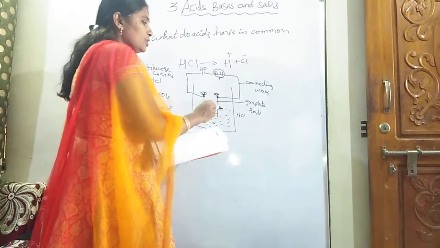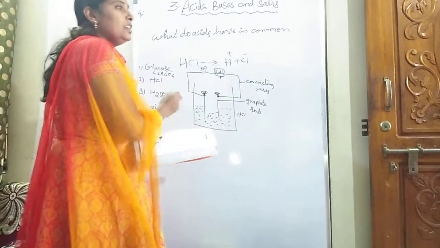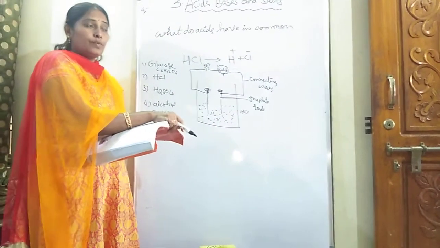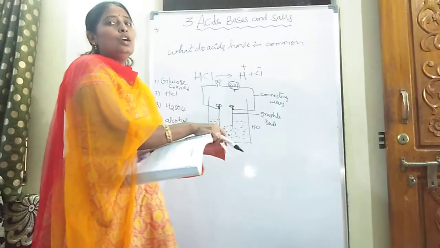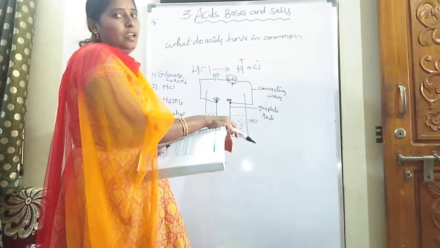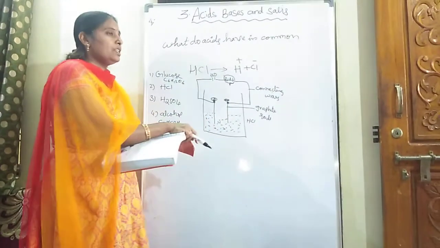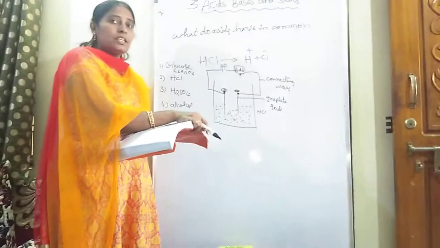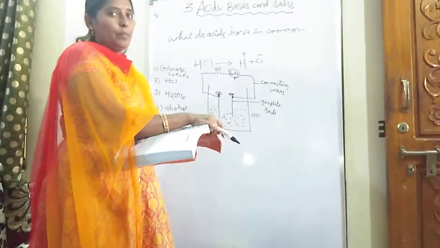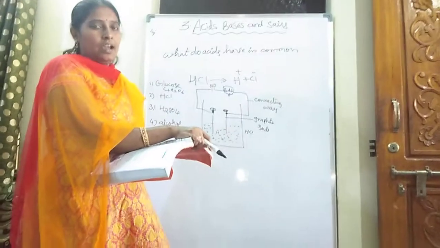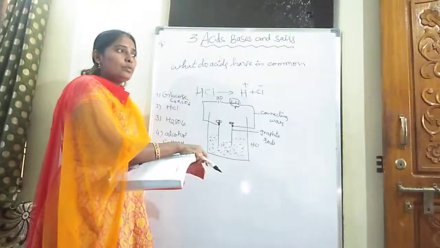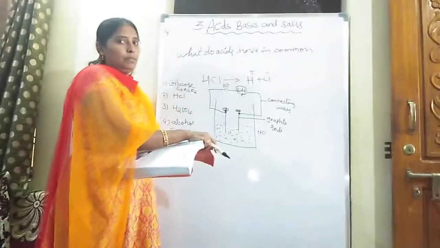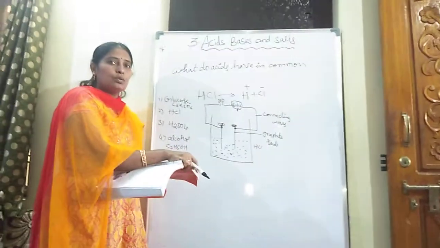Due to the presence of those ions, the bulb is glowing. So from this activity, what did you conclude? Ions are responsible for glowing the bulb, or for generating the electricity. Once again I am repeating, what do acids have in common? Acids have H plus ions. Are those ions responsible for producing the current and glowing the bulb? Yes, those ions are responsible for glowing the bulb.